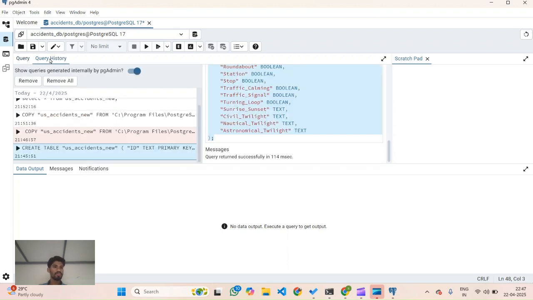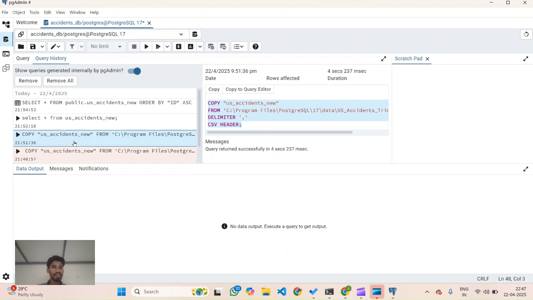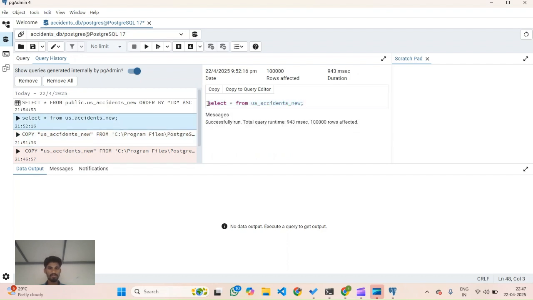After creating the table, we have to copy the data. See this query. We have the us_accidents_trimmed file, which we downloaded in the beginning, which has the 100K values. We have to copy that into us_accidents_new in PostgreSQL. We have to use the delimiter as comma because it is a comma separated CSV file, and we have to use the CSV header. After that, if you want to check if the table is created or not, we can run this command. Let's see what happens.